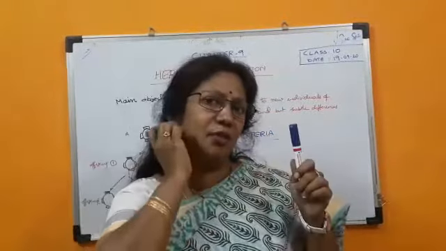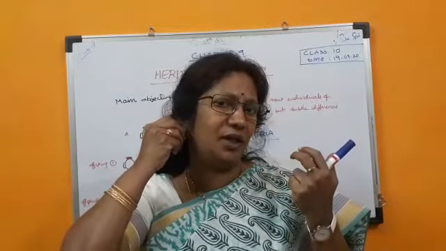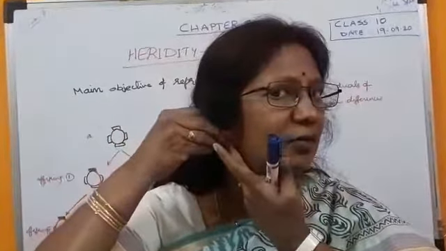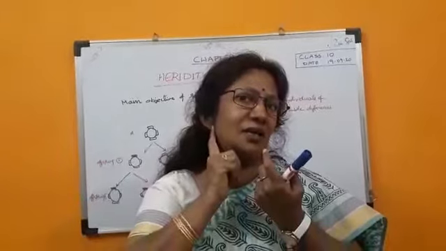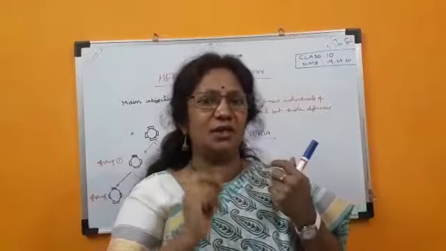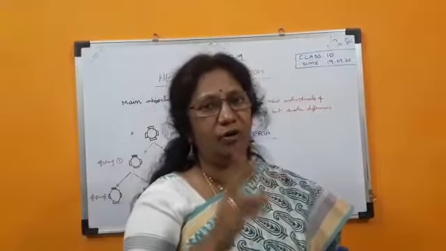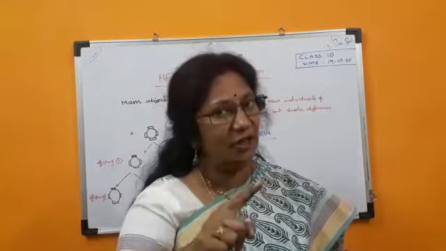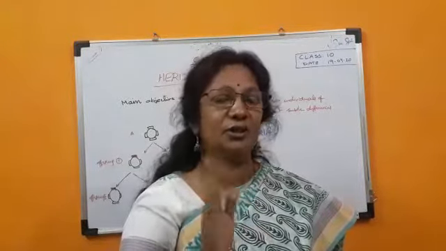Next, this earlobe is there, you see, earlobe. So this earlobe is free earlobe. My earlobe is free earlobe. But for free earlobe, some people will have attached earlobe, like this. So this attached earlobe or free earlobe is also a variation. If you observe that your earlobe is attached, any one of your parents must also be having attached earlobe.